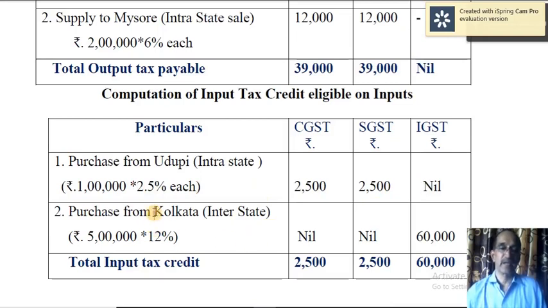Then purchase from Calcutta, that is interstate supply, and therefore it's not divided, so 12% should be taken as it is. So 12% on 5 lakh comes to 60,000. No CGST, no SGST. So total CGST is 2,500. Total SGST input tax credit is 2,500. Total input tax credit of IGST 60,000.